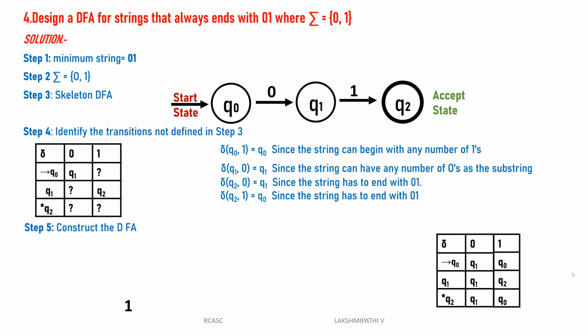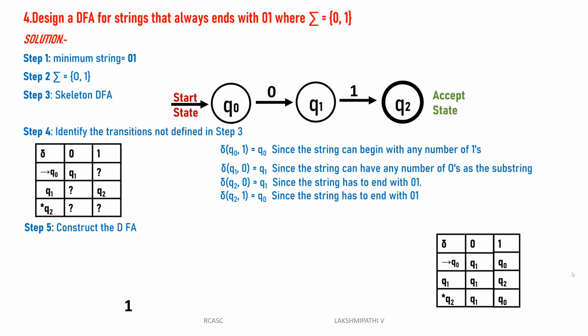Then q2 of 1: after 1 you have 0 1, because the string does not end with 1 1, the string always ends with 0 1 only. That's why if the machine is already in the q2 state and you have 0, then 100% you have one more 1. That's why q2 of 1 we can go to the q0, then once again it is 0 and 1. Then for q2 of 0, the machine is in the q2 state, you have 0, then if you have one more 1, that's why q2 of 0 we can give to the q1, the q1 of 1 will go to the q2. So then it will reach the final state.